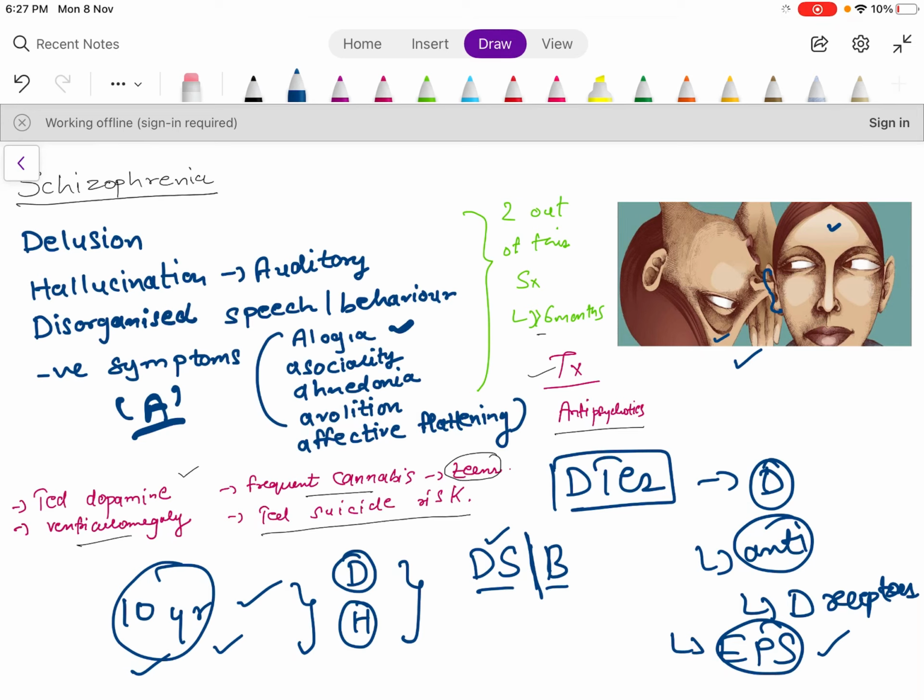They use some new words, they are asocial, that means they don't like to have get-togethers. They like to live alone. Anhedonia, no interest in doing anything, no enjoyment in doing anything. Avolition, then affective flattening. So these are the symptoms.